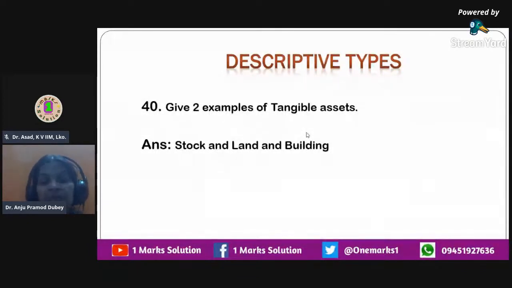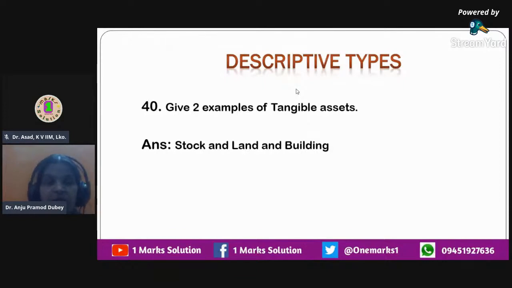So any asset which can be touched, felt, and physical existence it has, it will be called as a tangible asset. So here we asked about two examples. Each example over here carries half mark. So if you write only one example, you will get only half mark. But if you write two examples, because the question they have asked for two examples, then in that case you can write both of these.